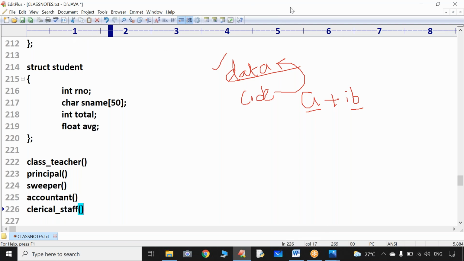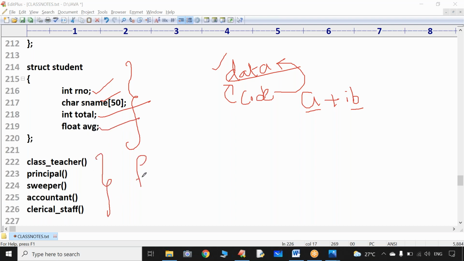Sir, from the last few sessions we are discussing the same point. In any program, definitely we should have data and code that acts upon the data. This is the data part. In order to set roll number, in order to modify student name, in order to process the total, in order to process average, what is required? Code is required. Code is nothing but functions.